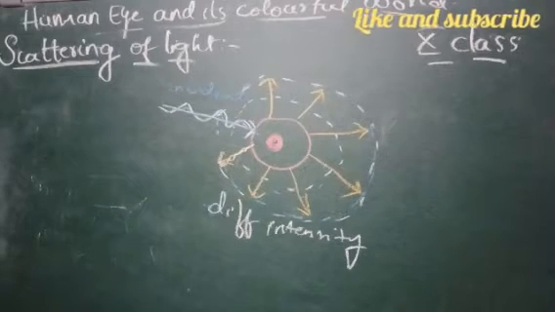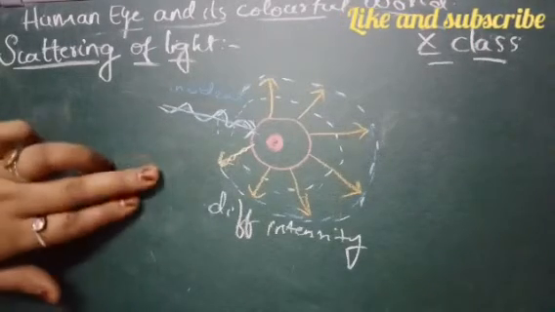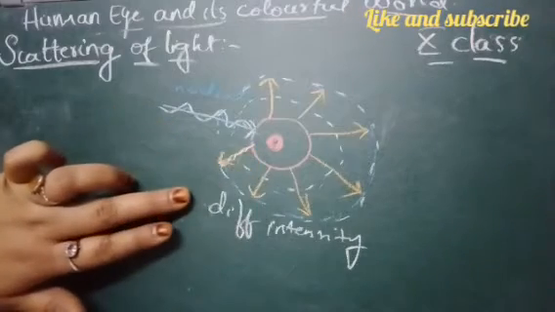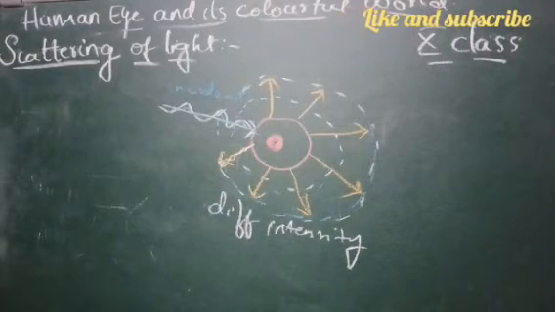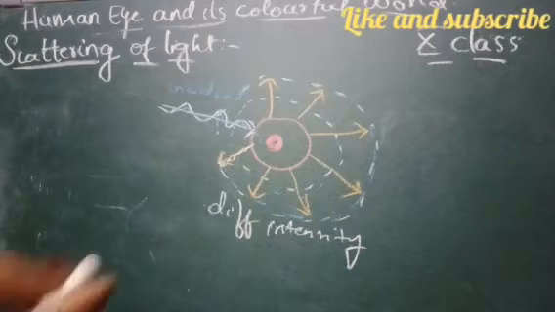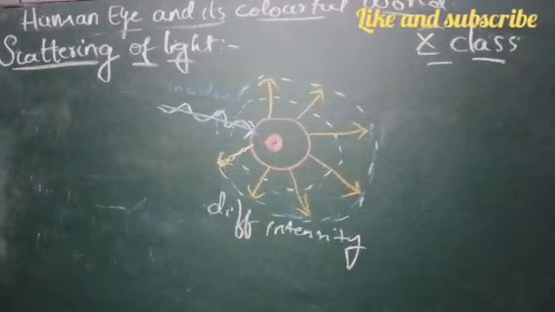Now, the intensity of light is the energy of light passing through a unit plane taken normal to the direction of propagation of light in 1 second.